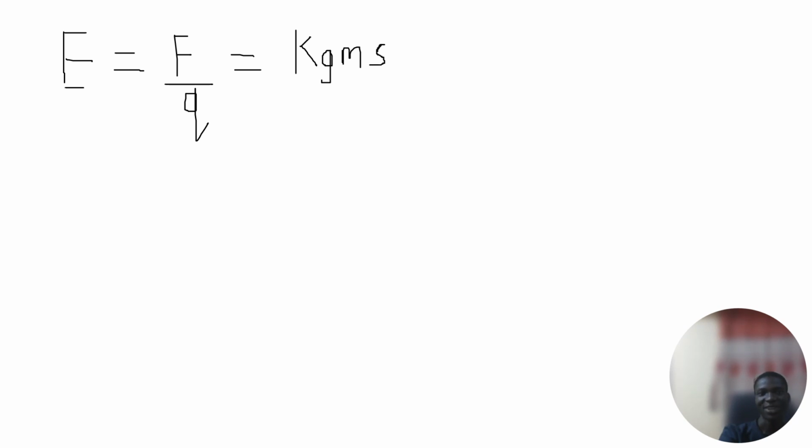Well, here comes another thing. Force and charge, both of them are derived quantities. So maybe I should have written the formula for charge first, but let me write it here. For charge, what's the formula?